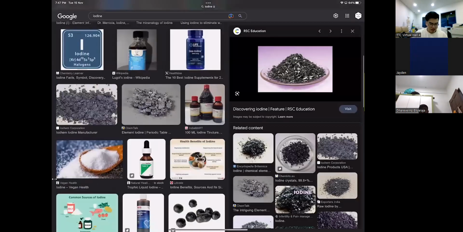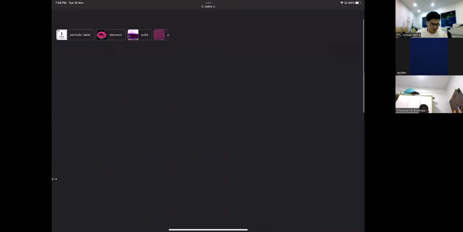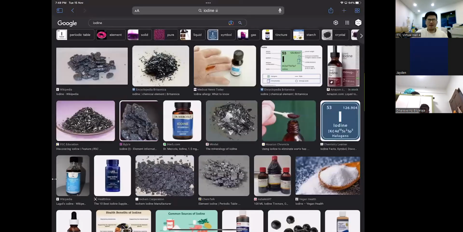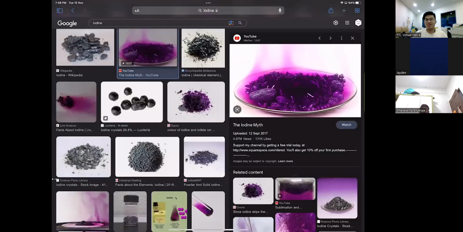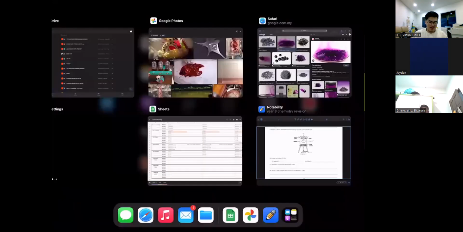Right, when you heat iodine, they don't melt, but they will straight away change to this purple color gas. Ooh, looks cool, isn't it? Okay, so there's no liquid here. This thing is just like your dry ice. Okay, when you heat it, they change to gas straight away. But your teacher won't let you do this because this thing is actually quite poisonous. I mean, just by looking at the color, this thing is not nice to inhale.